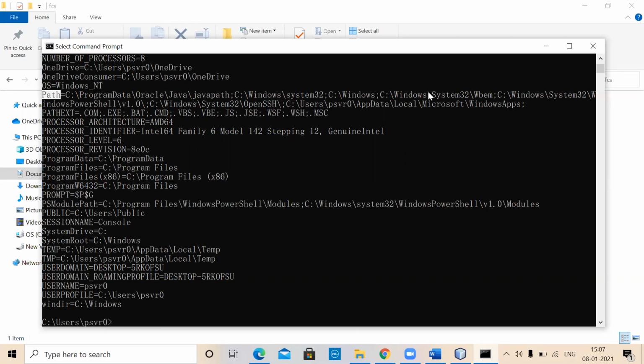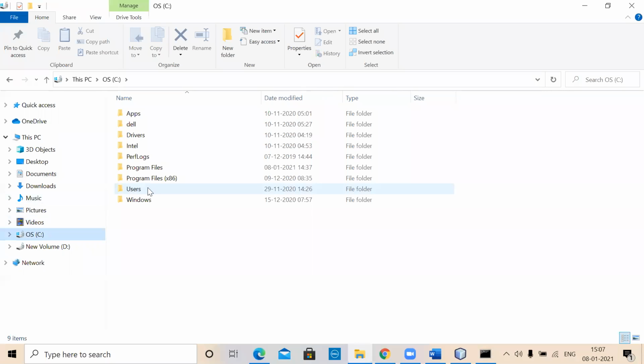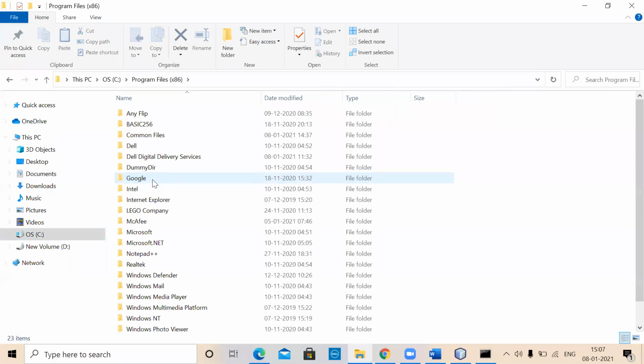Let us first find out where exactly javac is installed. Where exactly the javac installation is actually done. So go into the C folder. Whenever you install it, you can actually choose where exactly you want to install and all that. We didn't care much. But anyhow, let us now look into that. Program Files x86.